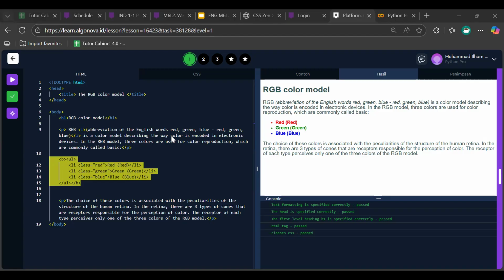Okay, can you run this? Can you check the checklist? Passed. Okay, so basically that's it. What we need to do now, maybe you can see the CSS content, Keanu. Inside the CSS, as you can see, it's already defined for red, blue, and green. So we just need to call it, and the color will be adjusted, because we already made the class names red, blue, and green, and then it will look like this.